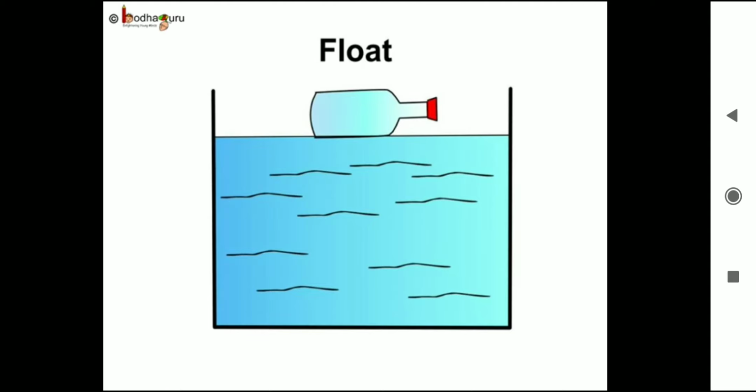And if the weight of the object is less than the weight of the displaced water, it floats on the water. The key to floating is that the object must displace an amount of water which is equal to or more than its own weight.